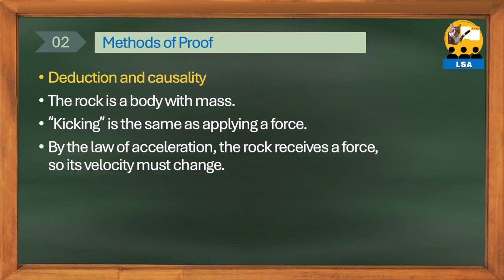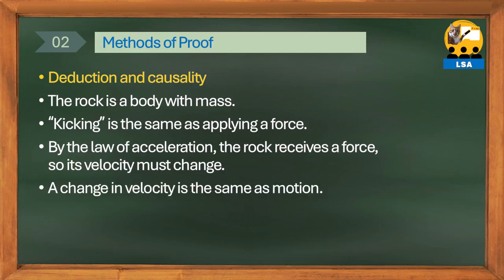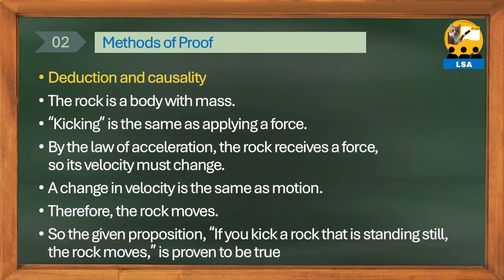Therefore, according to the law of acceleration, since the stone received force, its velocity must change, and changing velocity is identical to moving, so the stone will move. In conclusion, the given proposition, if you kick a standing stone, the stone moves, is proven as a true proposition. From now on, we will express the thinking process of obtaining new knowledge deductively as inferring or inference.